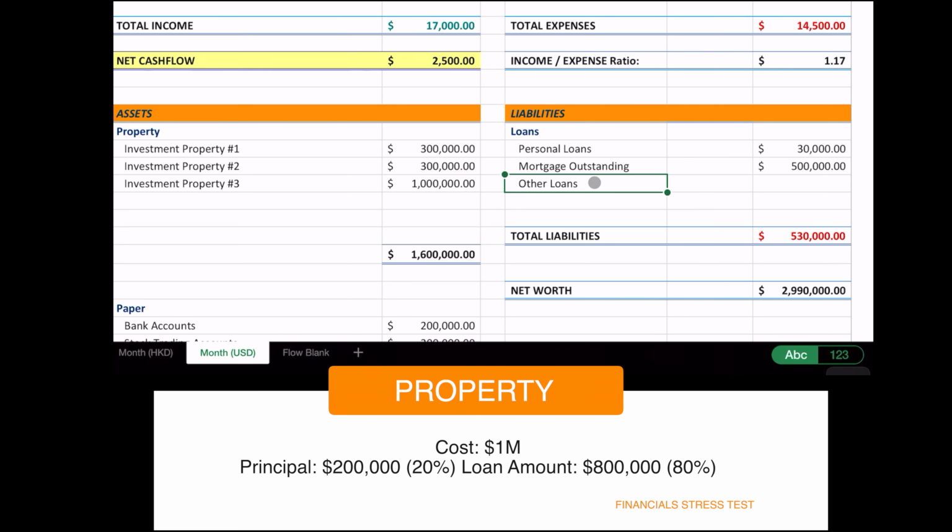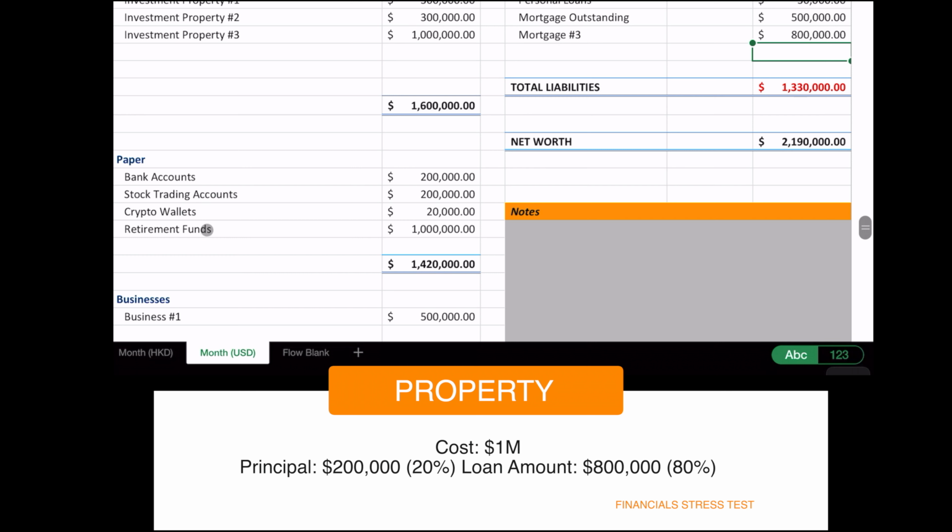And then we want another loan, and the loan will be 80%, which is 800,000. So we have obligations. The loan is going to be 800,000, so we have monthly expenses for that. And then the deposit, we are going to put down 200,000.